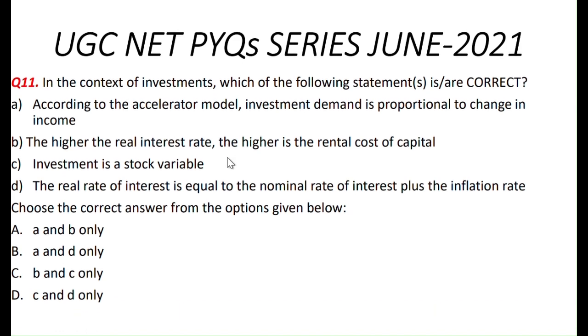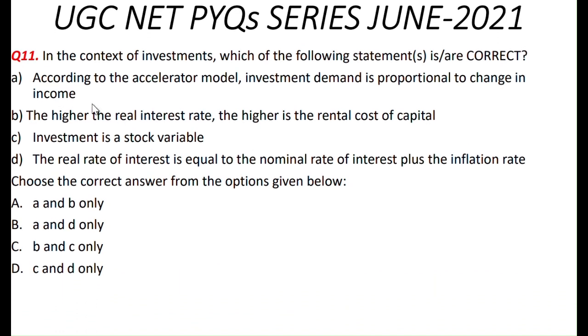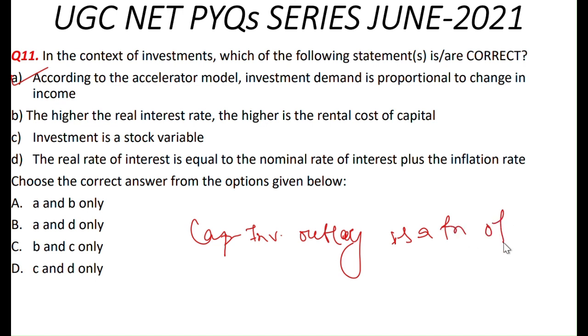According to the investment, which of the following statements are correct? According to the accelerator model, investment demand is proportional to change in income. अच्छा, पहले ये तो बता देती हूँ कि एक्सेलरेटर थ्योरी क्या है. एक्सेलरेटर थ्योरी ये है कि the capital investment outlay is a function of output. Capital investment outlay, that is expenditure, is a function of output.